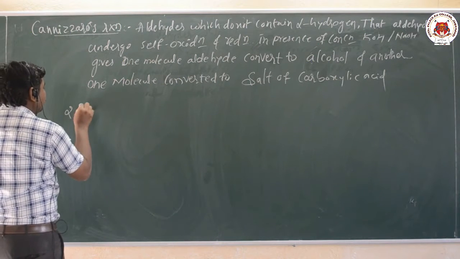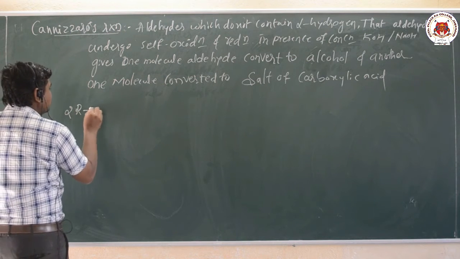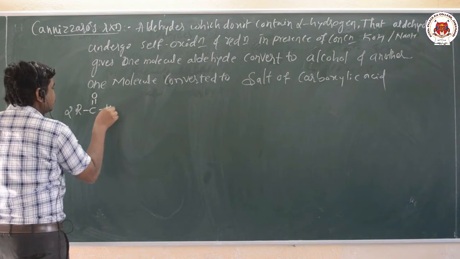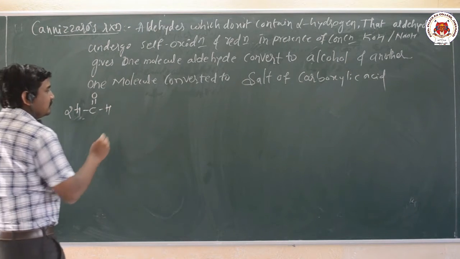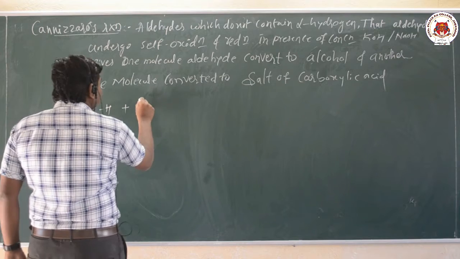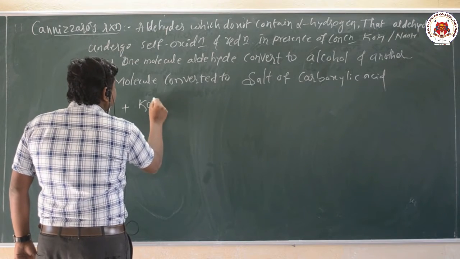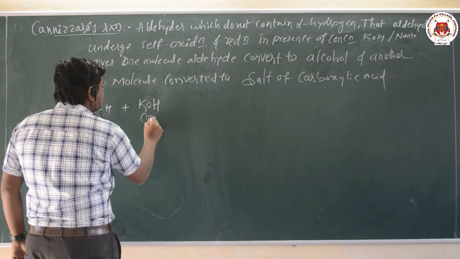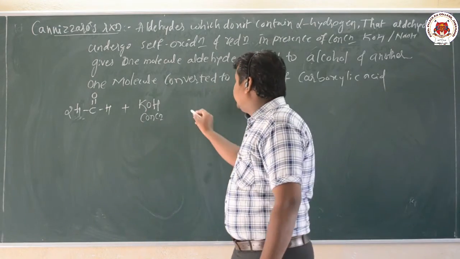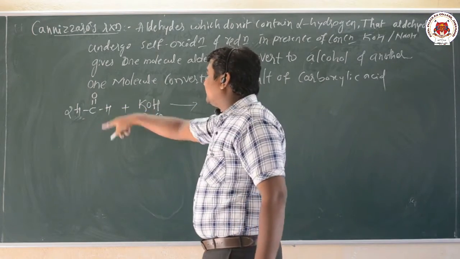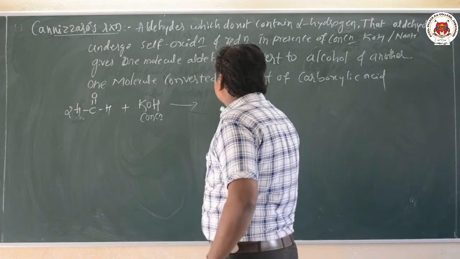RCHO, otherwise I will directly take the example formaldehyde. When formaldehyde reacts with concentrated potassium hydroxide, one molecule of that aldehyde is converted into a salt.